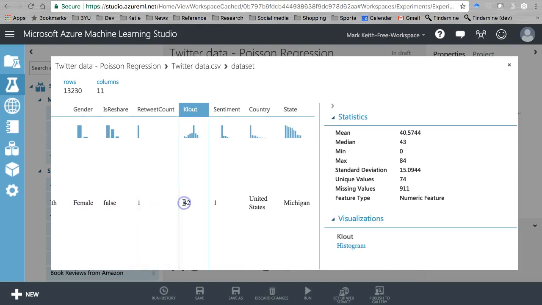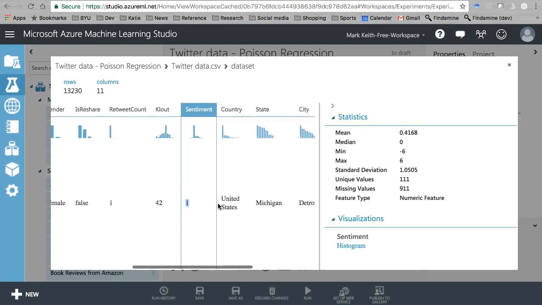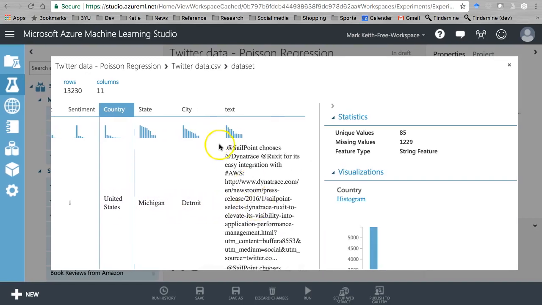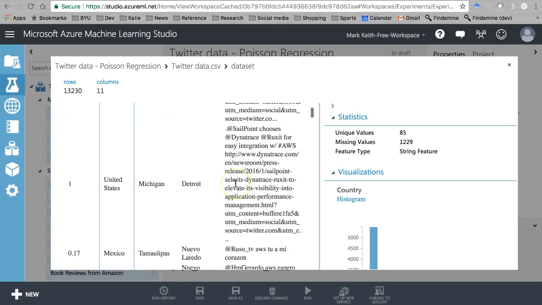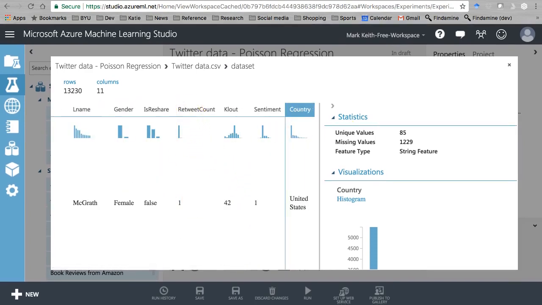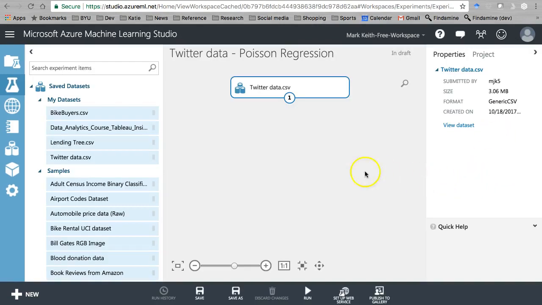This person has a clout score, which is a representation of their importance on social media. Clout score 42, sentiment of 1, which means it was a mildly positive tone to the tweet. She tweeted from Detroit, Michigan. Here's the actual tweet with the link that she included and everything in it. Anyway, that's the data we're looking at. We want to predict retweet count. So let's come back here.